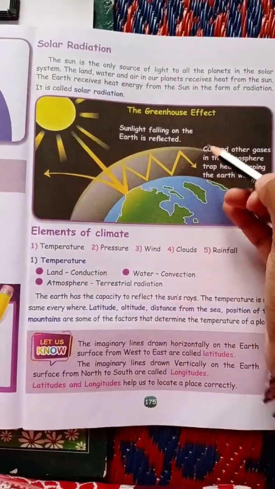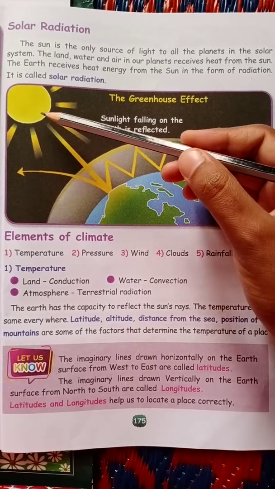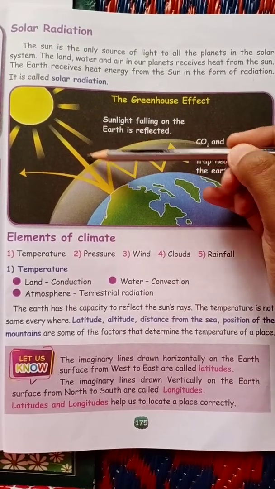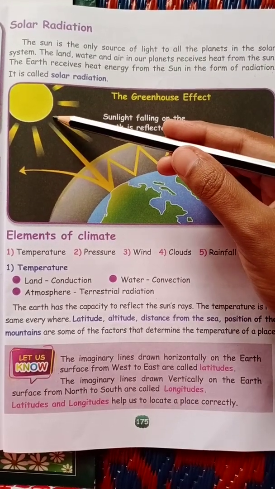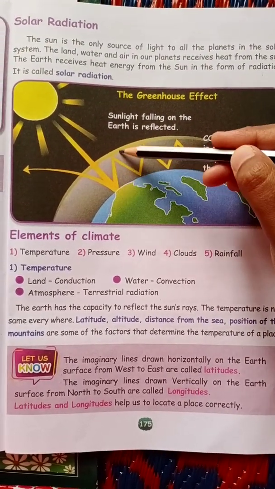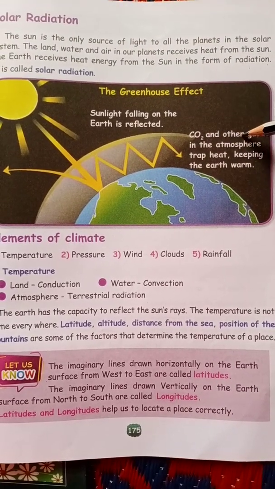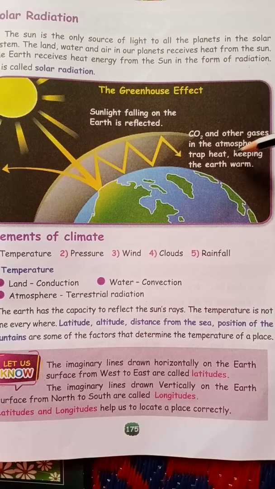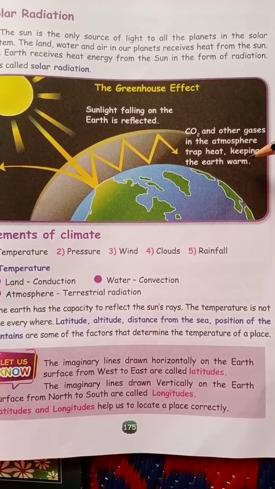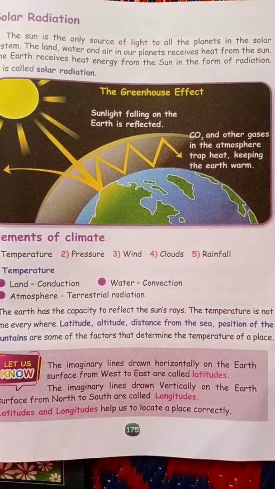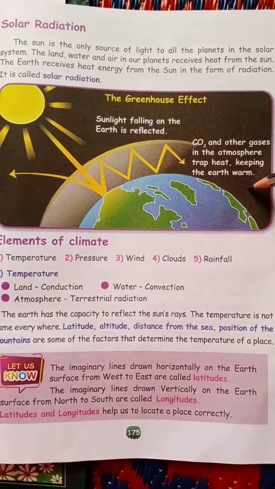Here they have given the greenhouse effect, children. The sunlight falls on the earth and is reflected. Carbon dioxide and the other gases in the atmosphere trap heat, keeping the earth warm. So the gases trap the heat from the sun and keep the earth warm.